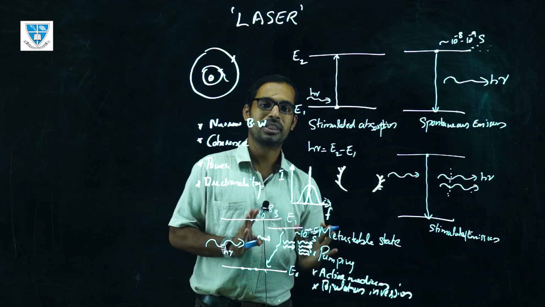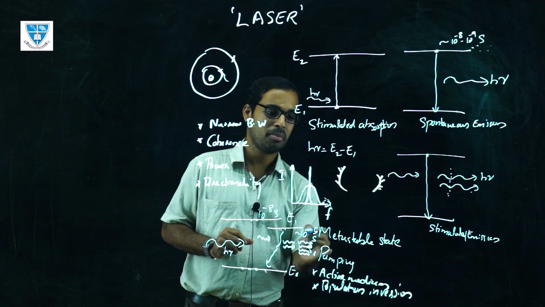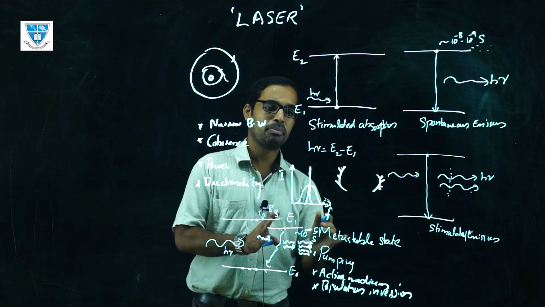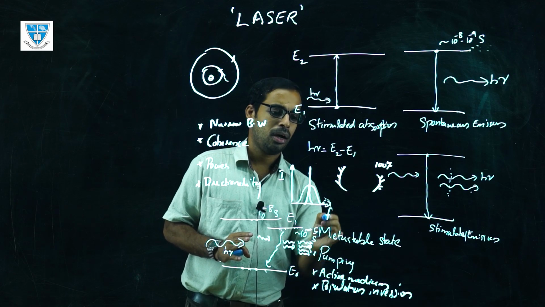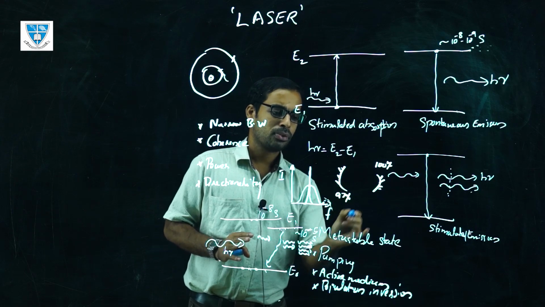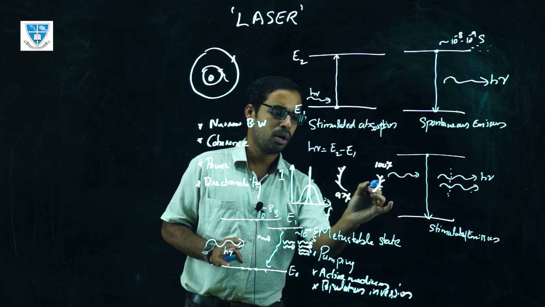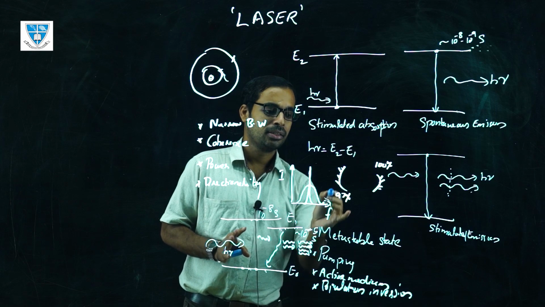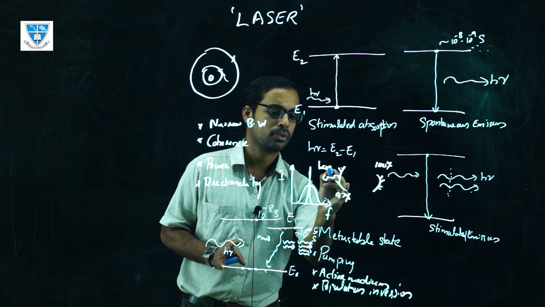So the mirrors form the optical cavity, and the photons created due to the stimulated emissions will be propagating to one side. One of these mirrors will be 100% reflecting, perfectly reflecting, and the other will be partially reflecting. It can be a 97 up to 98% reflecting mirror. So when sufficient energy is created as these photons propagate between the two mirrors, it will propagate out of this medium as a laser source.